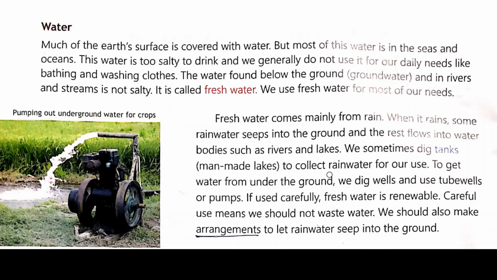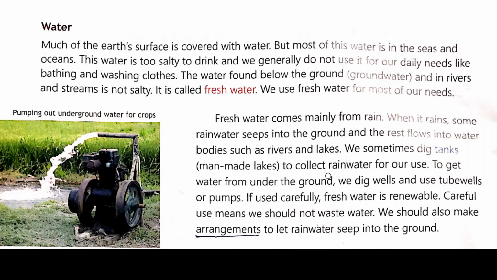The water found below the ground, that means groundwater, and in rivers and streams is not salty. That means we can use the groundwater for our daily use because it is not salty, and therefore it is called fresh water. We use this fresh water for most of our needs. So fresh water comes mainly from rain.